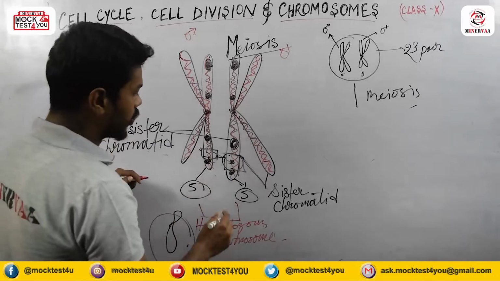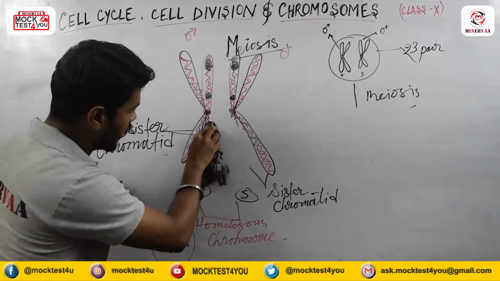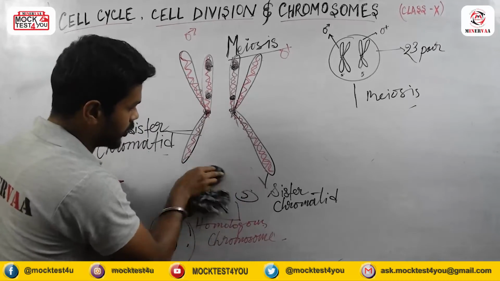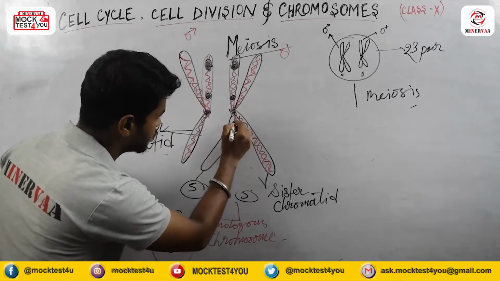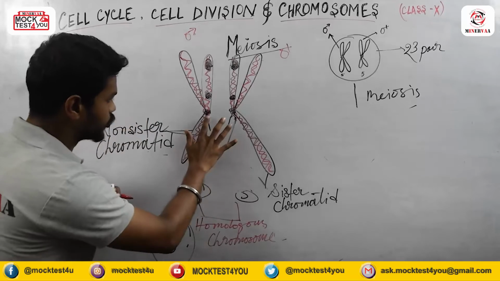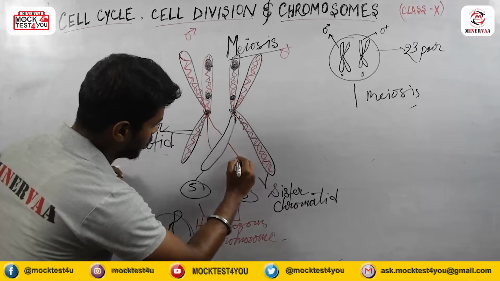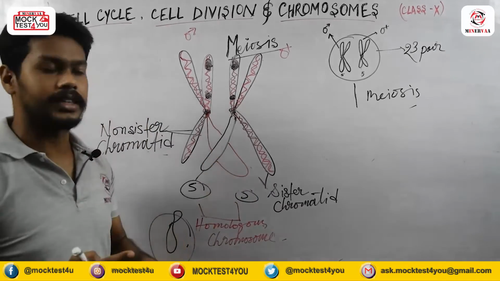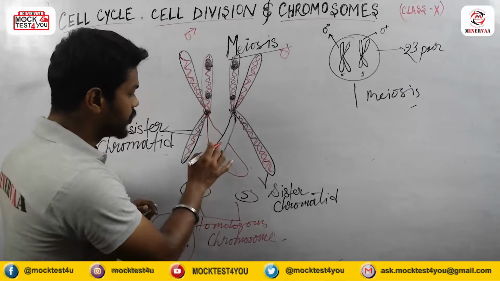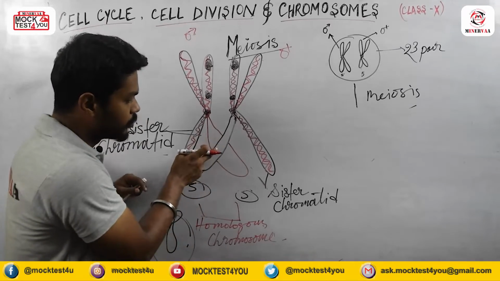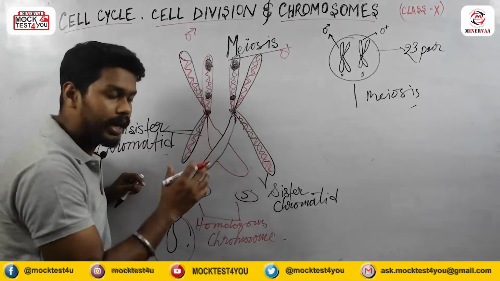So how does crossing over actually occur? Let me show you. This arm will come here this way, and this arm, I'm drawing it in another color, will come this way. Okay, they will cross each other, and during the crossing they will exchange their genetic material. Genetic material will come from this chromosome to that chromosome, and also from that chromosome to this chromosome.